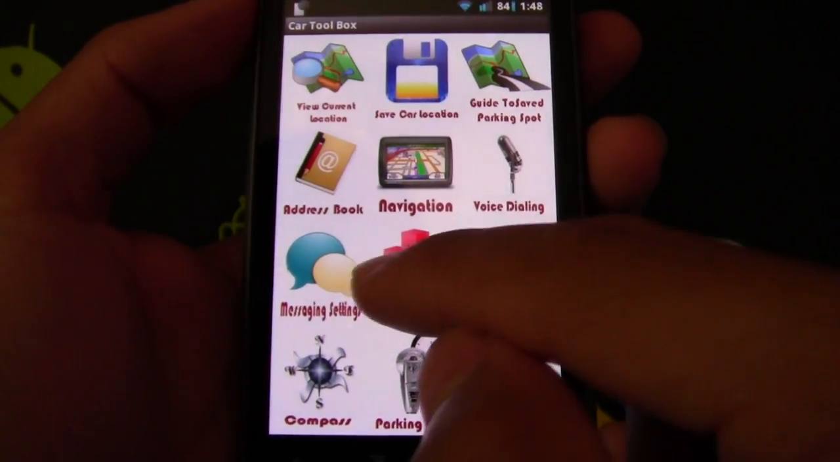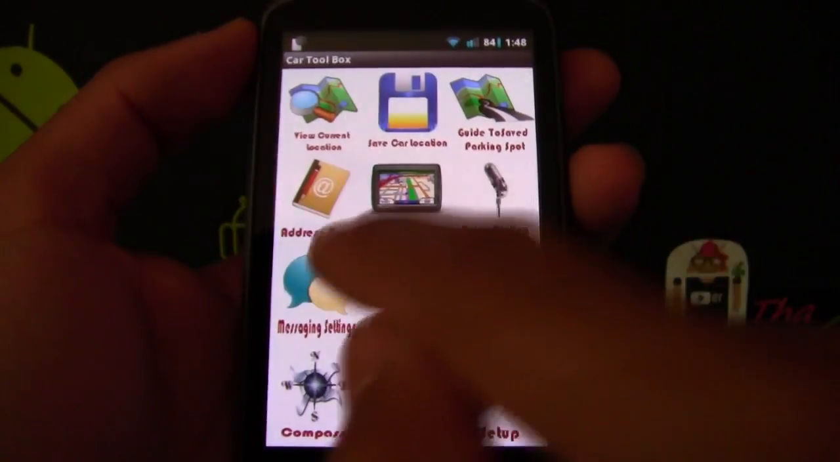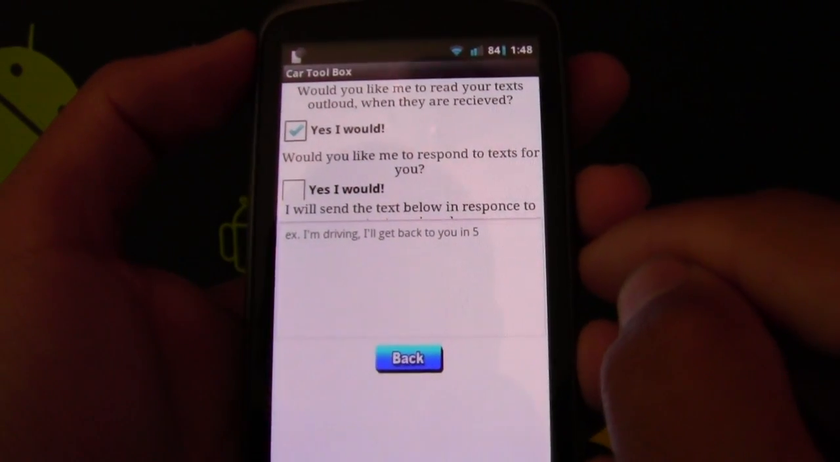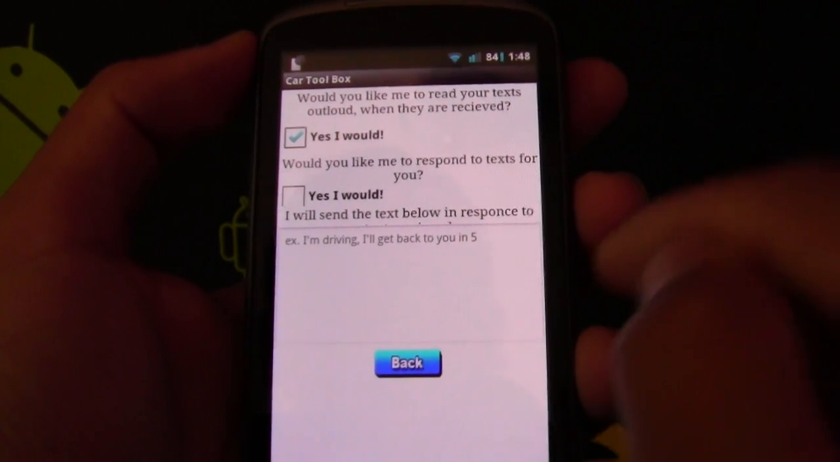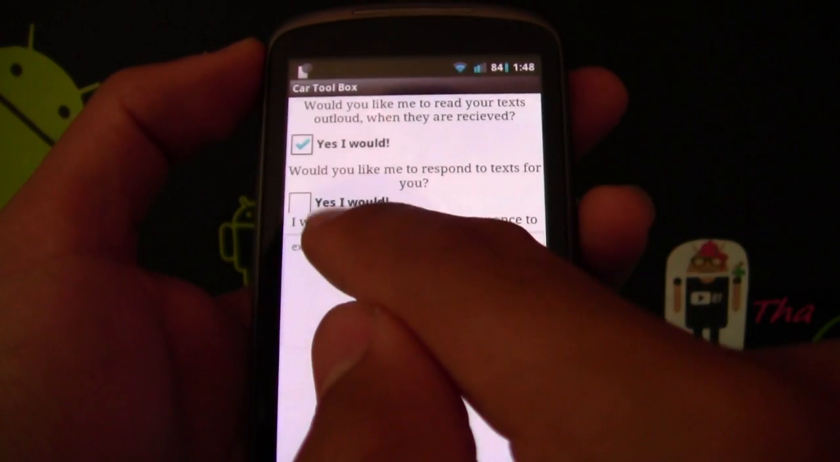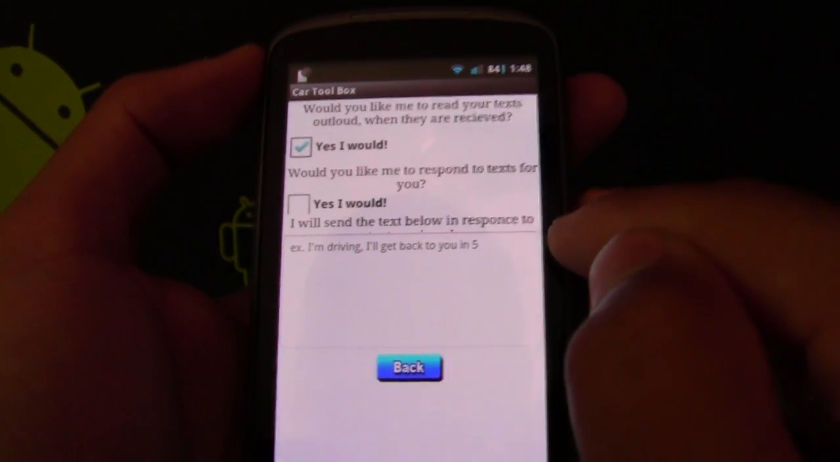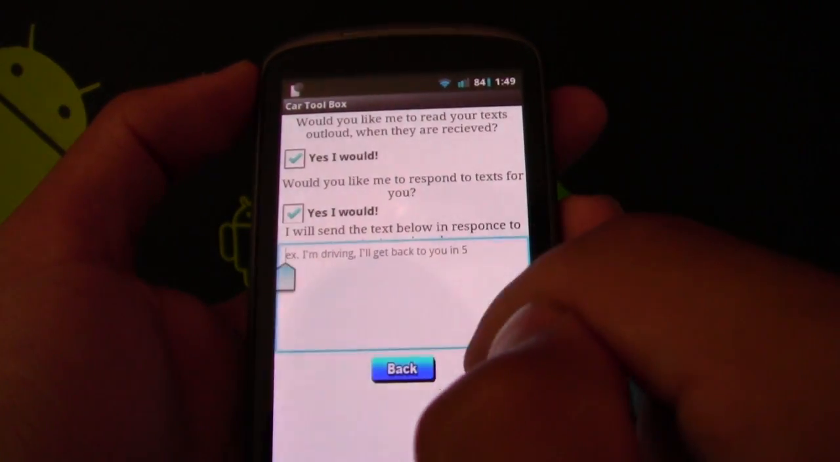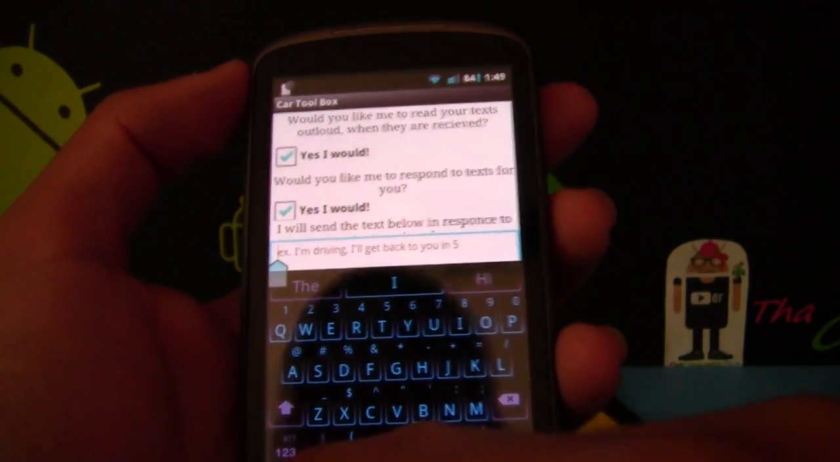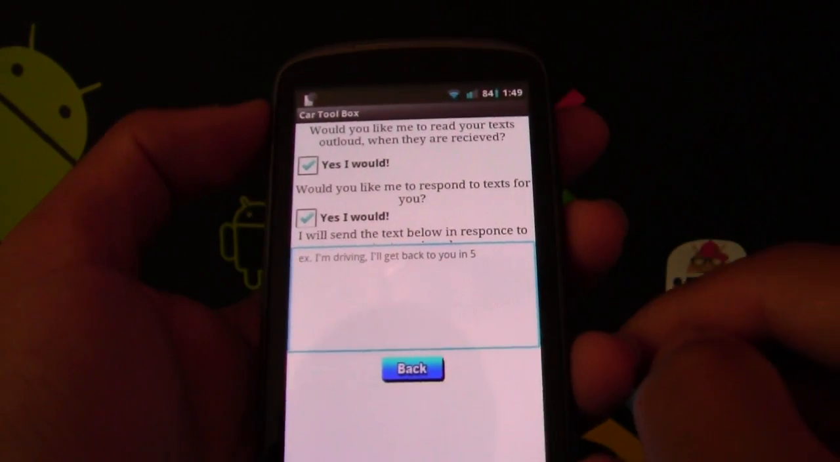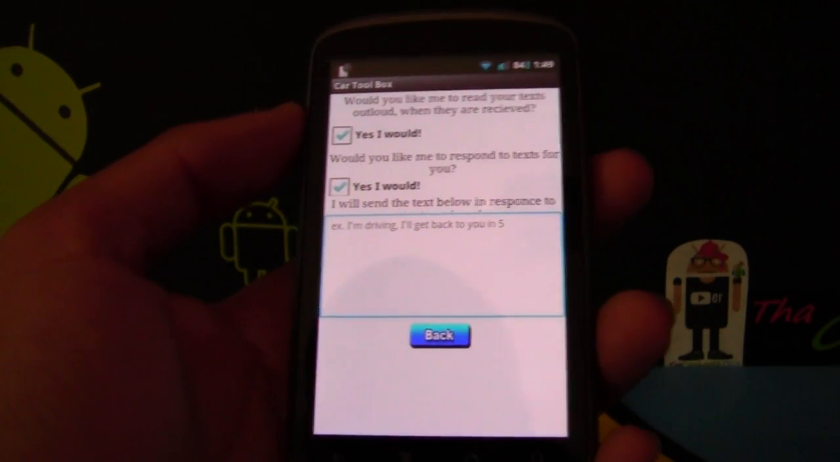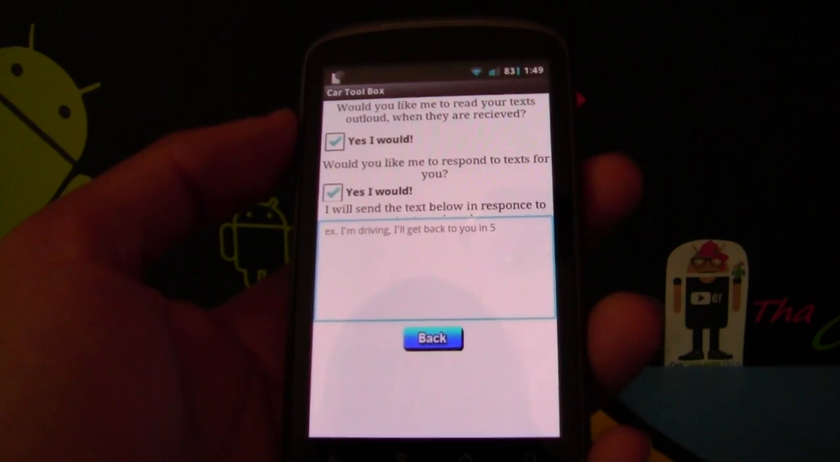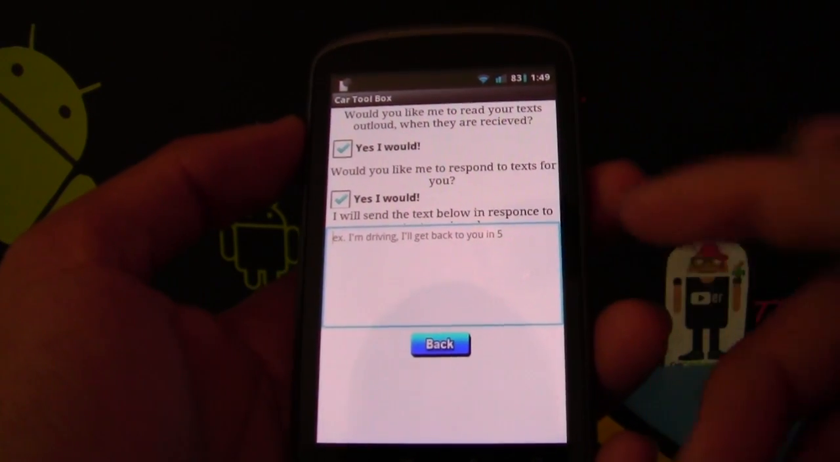This also has messaging settings where if someone texts you, you could actually have it read out your text message out loud so you can hear it. And you can have a function where it says, would you like for me to reply to the text message? So if you're driving, you can click on this and set your own message that you want to send back, so it automatically sends the message. Or you can use it for any other features. Maybe you're at a business meeting or you're at a movie theater and you want to use this application.